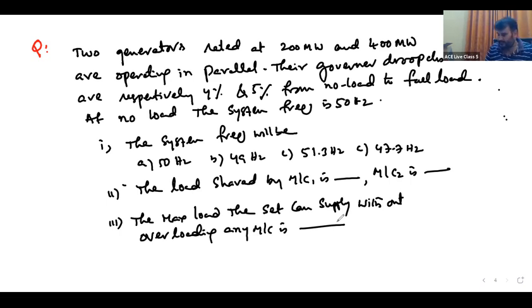Okay, let us solve this. Based on the governing characteristics, listen to the data.